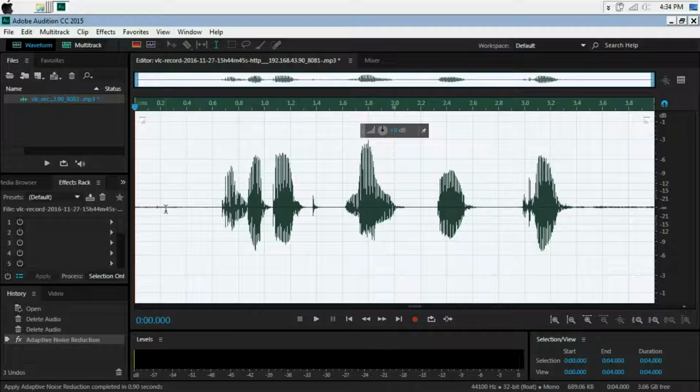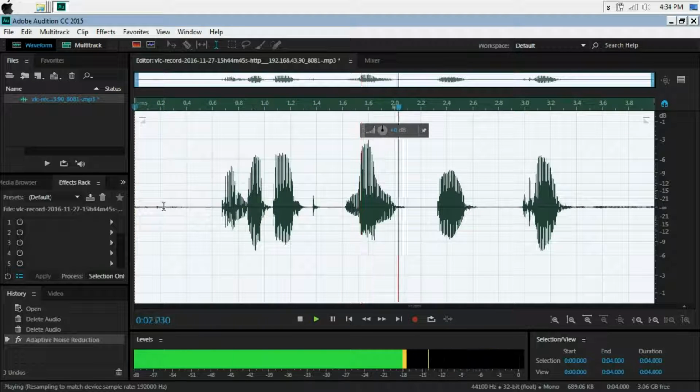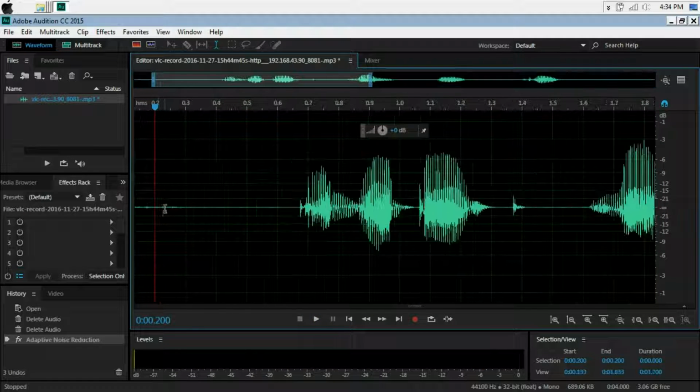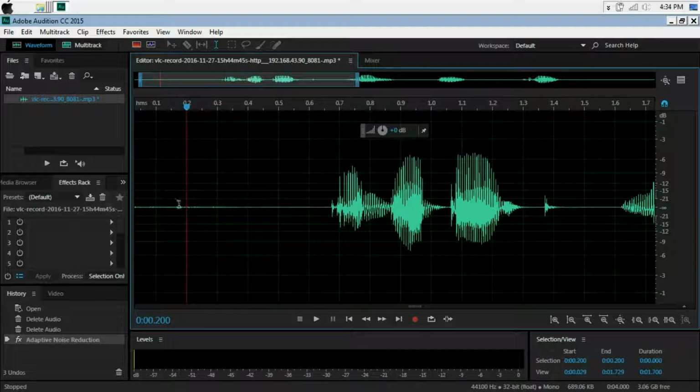We can check the preview. Audio test 1, 2, 3. We can see here some unwanted waveform remains. So let's remove it again and make it clean audio.